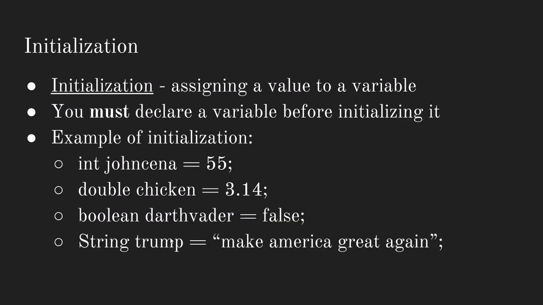So how do you initialize a variable? The definition of variable initialization is assigning a value to a variable. And note that you must declare a variable before you initialize it. So an example of initialization would be after you declare John Cena as an integer, you assign the value 55, which is an integer, to John Cena, and likewise you do it with the double Chicken. You assign the value 3.14. You do it also with Darth Vader. You assign the value false, and you do it with Trump, which is a string in this case, with Make America Great Again.